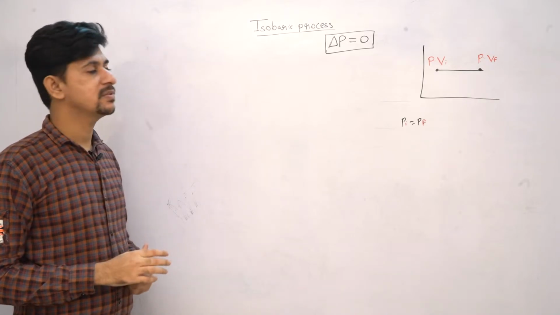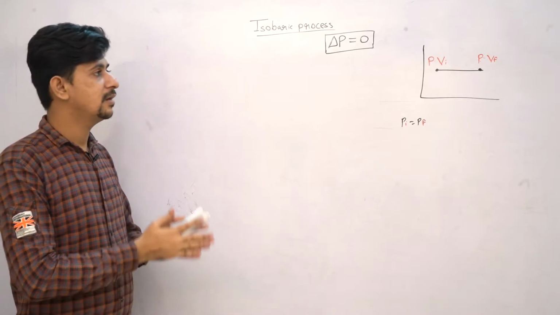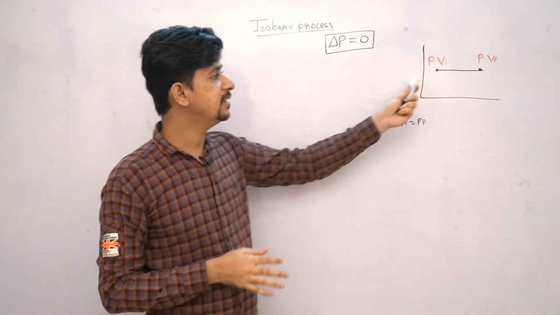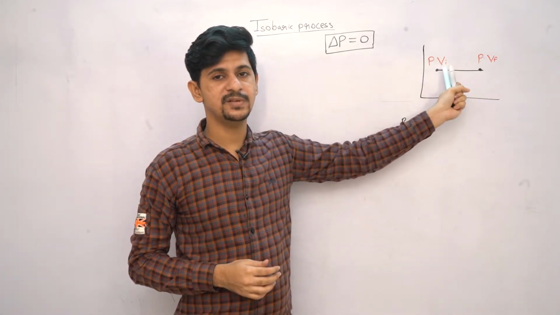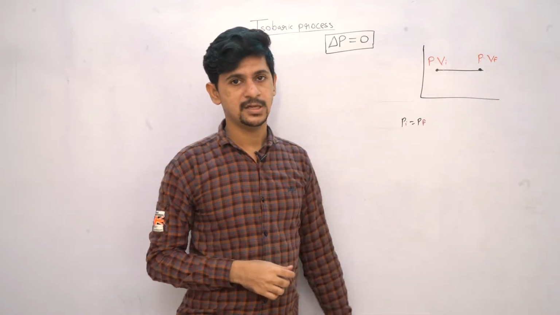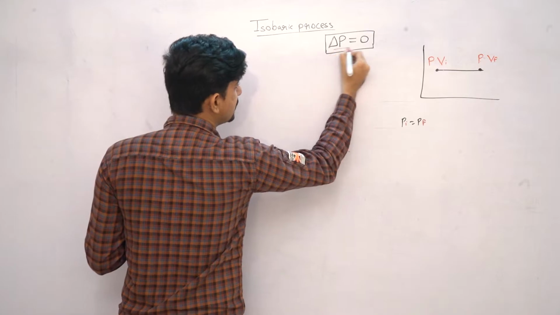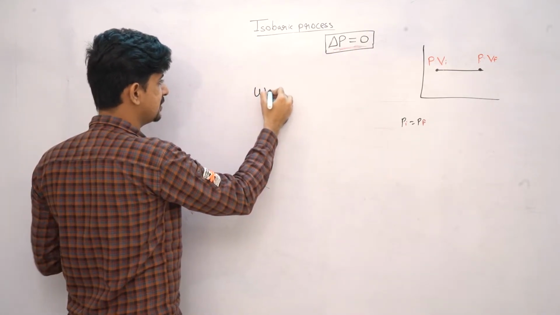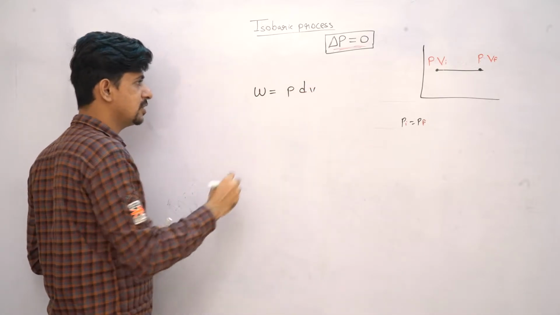So for this case, we will be saying that initial and final pressure is P, that is Pi or Pf, both are same. But volume, initially volume will be different and final volume will also be different. So we'll be naming initial volume as Vi and final volume as Vf. Fine. So we have pressure constant, and we know that work done for this condition will be equal to PdV. You already know this formula, right?